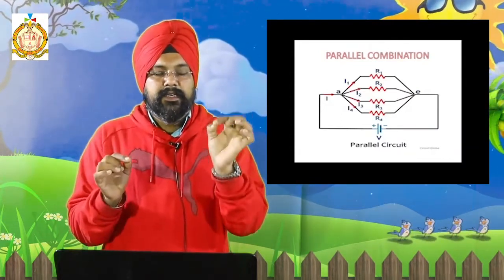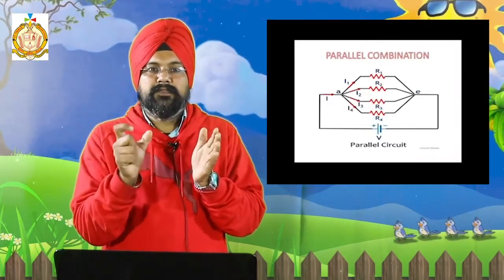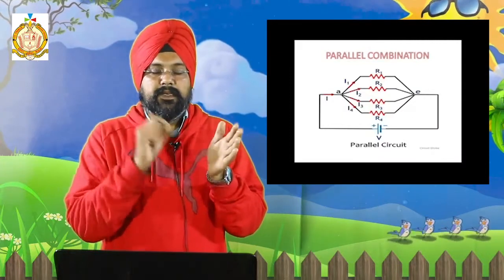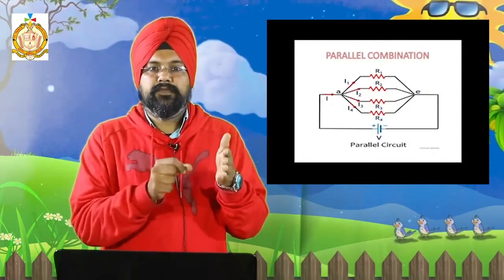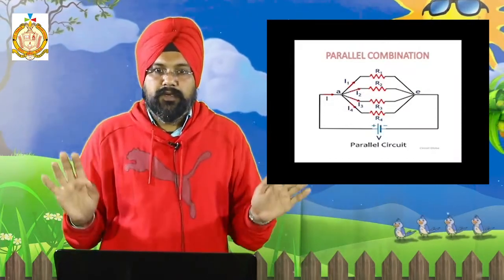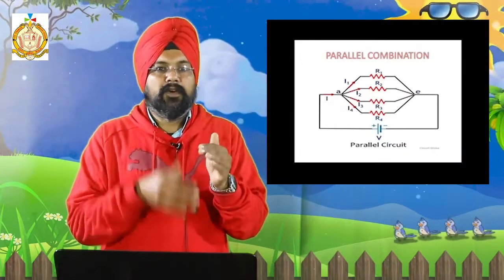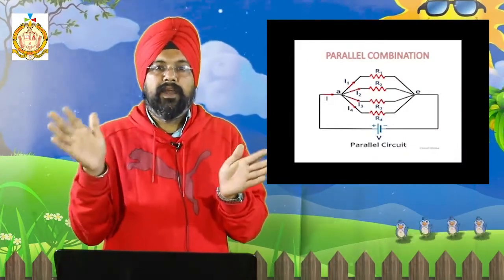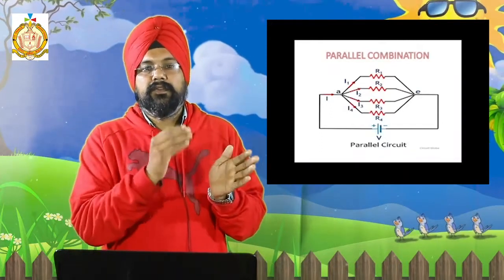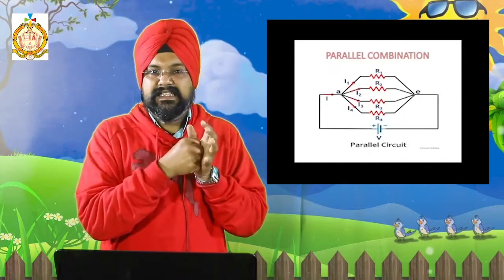And the second thing is, in the series combination, if one of the appliances is fused, or suppose one bulb in between is fused, the rest of the bulbs will not work. Or if one of the fans is faulty, then all the fans after that will also not work, if they are attached in series.